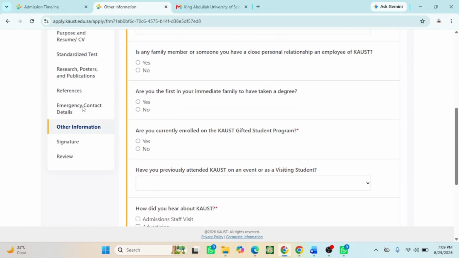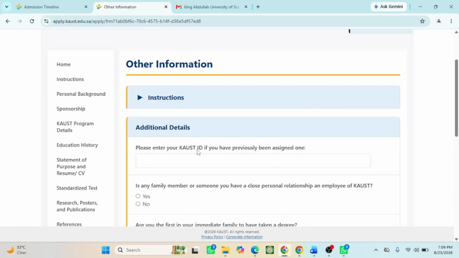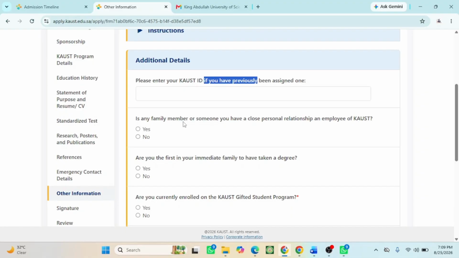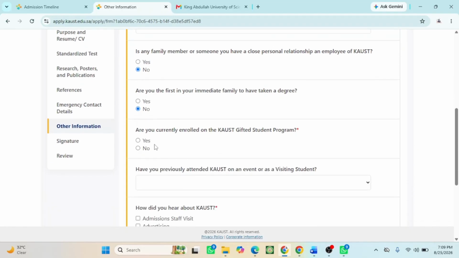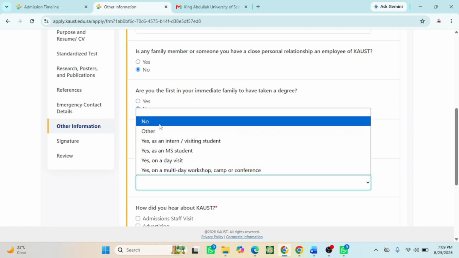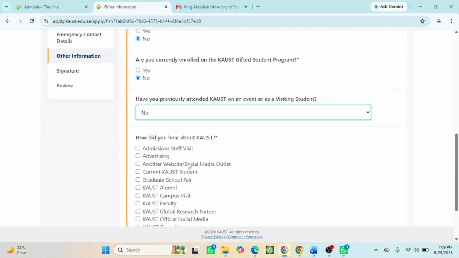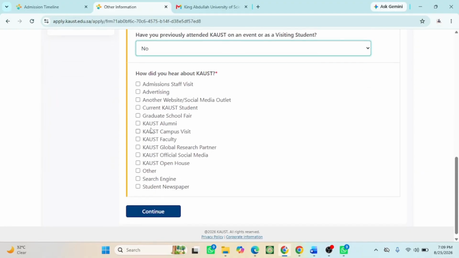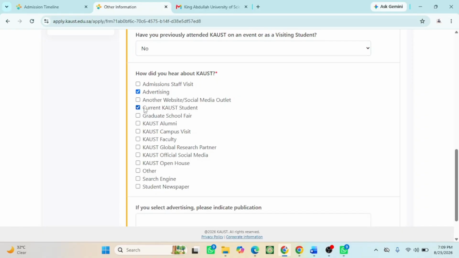So the next section is other information. Please enter your course ID if you have previously been assigned one. I don't have one. Is any family member or someone you have a close personal relation with employed at the university? I will say no. Are you the first in your immediate family to have taken a degree? Say no. Are you currently enrolled on the KC program? No. Have you previously attended KC or an event? Say no. How did you hear about KAUST? You can select any of the options here, advertisement, or click on continue.